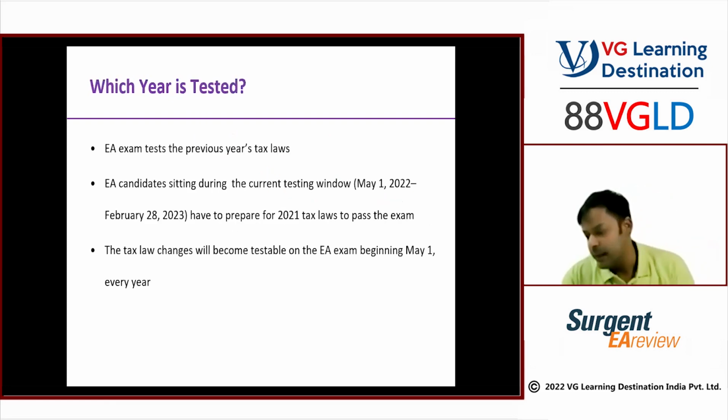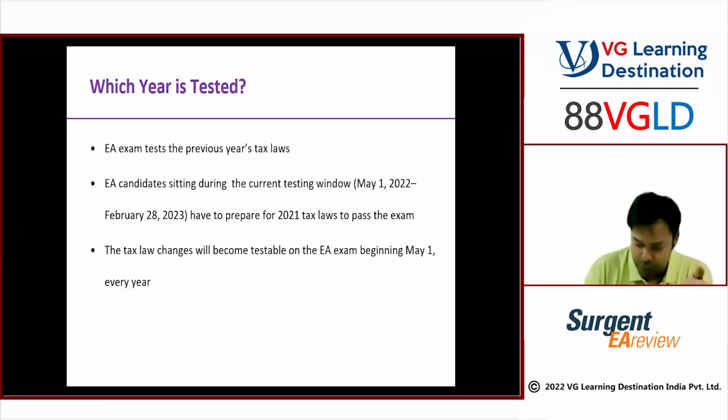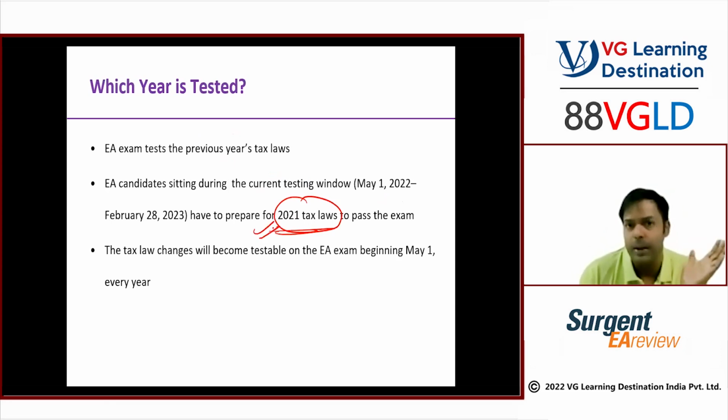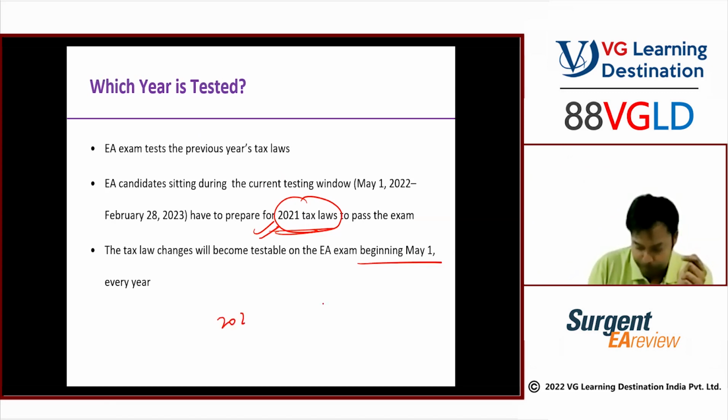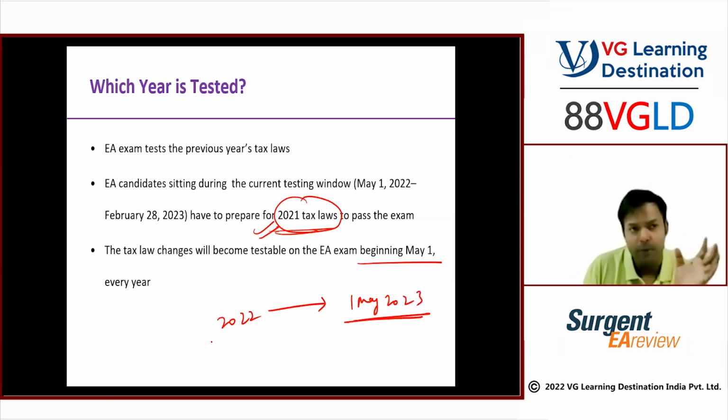Which year's law is tested? The way we are having the Finance Act in India, right? Similarly, in the US, if we are writing the exams in the current year, that means right now, if you write the exam, the law which is going to be relevant for you is going to be 2021 law. The law is going to change next year, May onwards. So 2022 law will be applicable from 1st May 2023 in that case. So that means you have good 6 months to write your exam with the same 2021 law.